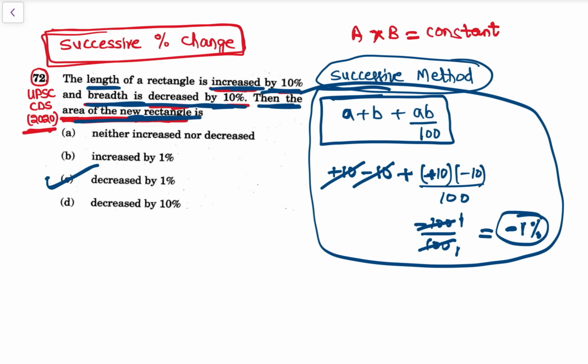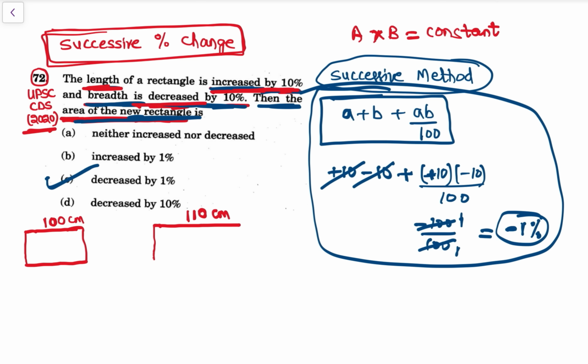अब if you want to know कि भाई हो क्या रहा है, वो समझना है, कॉन्सेप्ट समझना है, then let's understand the concept. See, एक rectangle है, this is the rectangle, let's assume. Now length of rectangle is increased by 10%. मान ले, let's take this is the length of the rectangle, 10 centimeters, नहीं तो let's take it as 100 centimeters. Now length is increased by 10%. Increase किया 10% length. ठीक है. So now it became 110 centimeters.